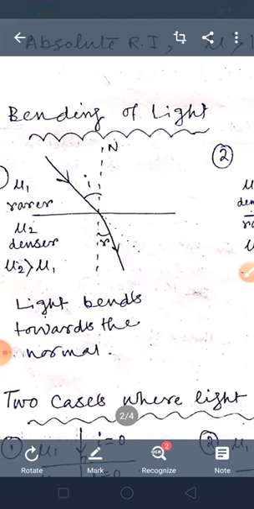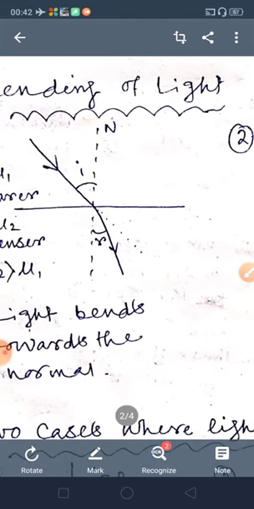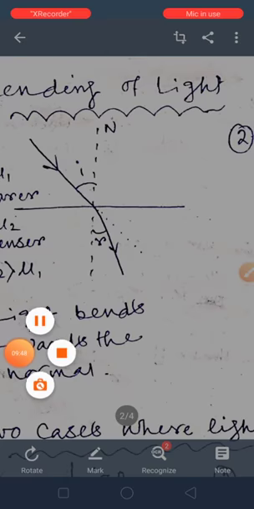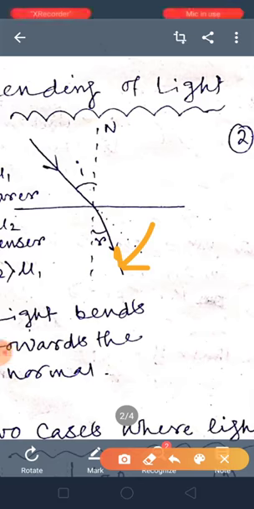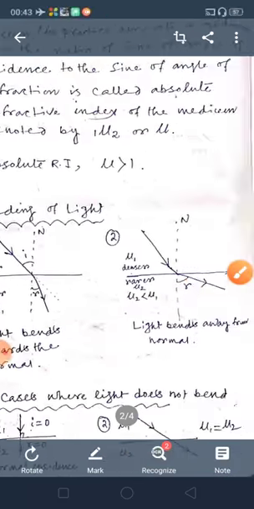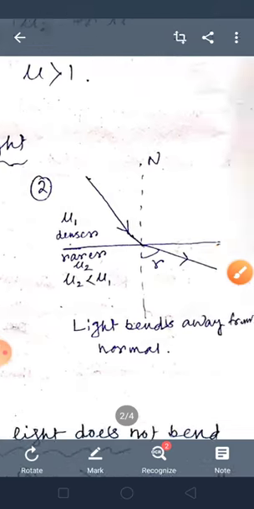When light comes from a rarer to a denser medium, then it is bending towards the normal. Yes or no? It is bending towards the normal. Okay. In the next diagram, you can see the first medium mu1 is the denser medium, and mu2 is the rarer medium.